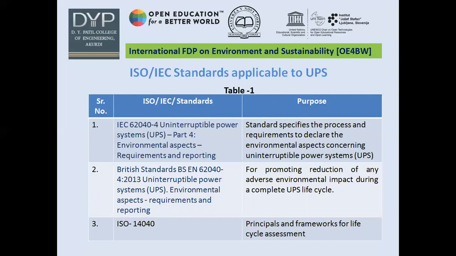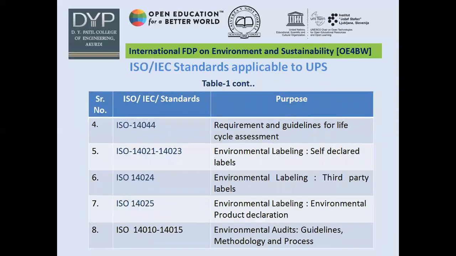Then ISO 14040 covers the principles and framework for life cycle assessment, and this is used for life cycle assessment study of UPS also. ISO 14044 is also used for calculating the life cycle impact of UPS.